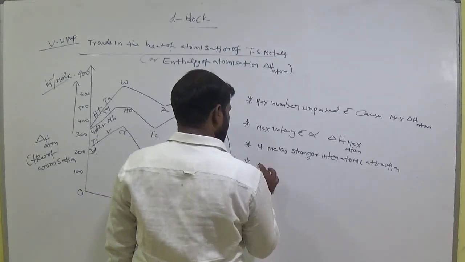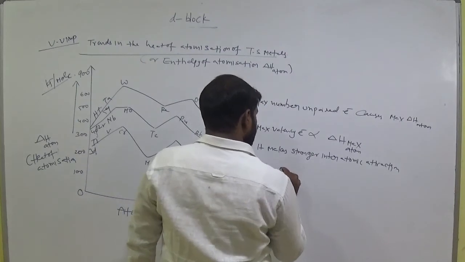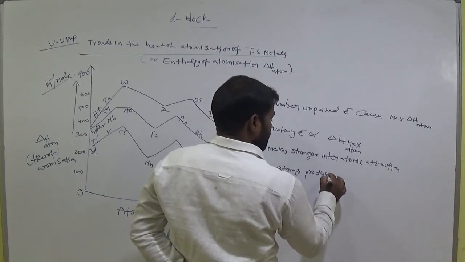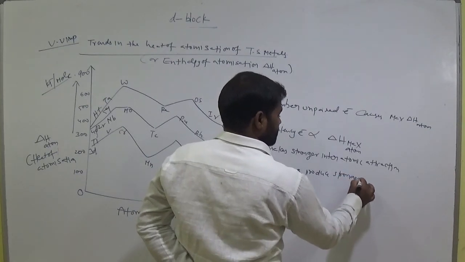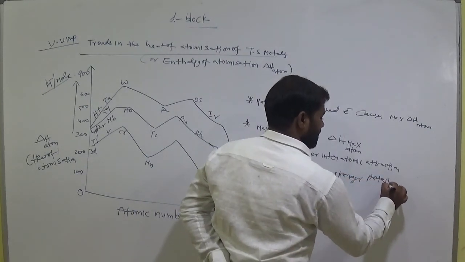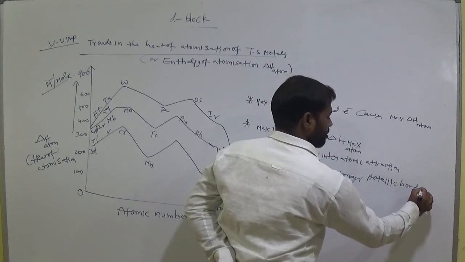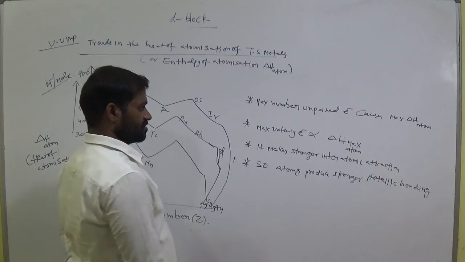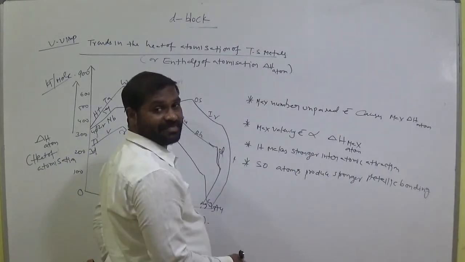So atoms produce stronger metallic bonding, so high delta H, maximum enthalpy of atomization takes place.